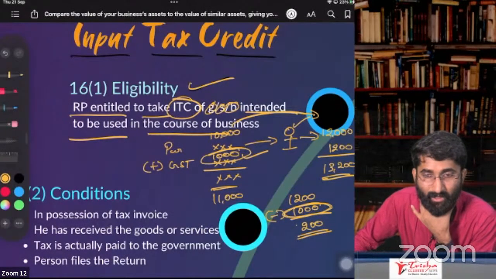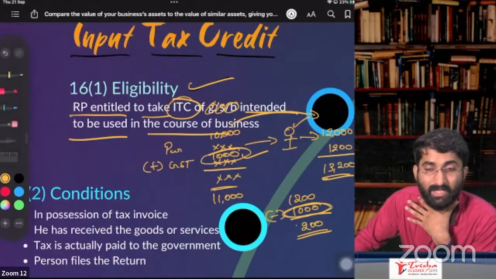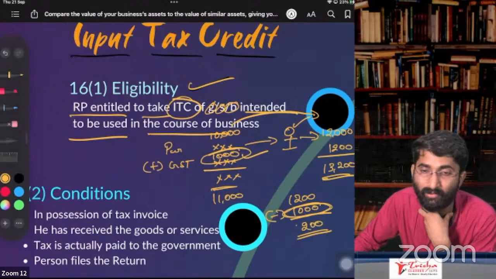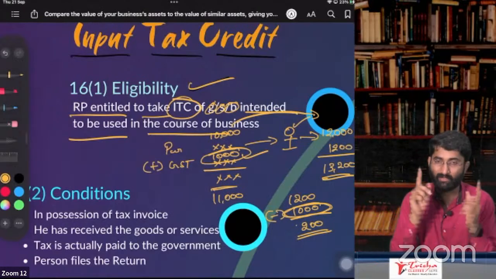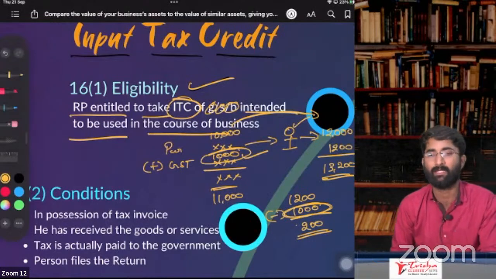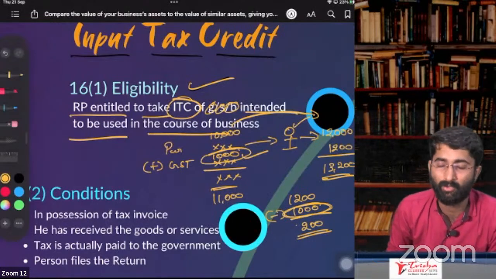We know that who is paying the GST? The GST will be paid by the one who is consuming those goods. The consumer has to pay the GST. That's why if you are using it for your business purpose only, then you will get ITC. If you are using it for personal purpose, no, you don't get ITC.